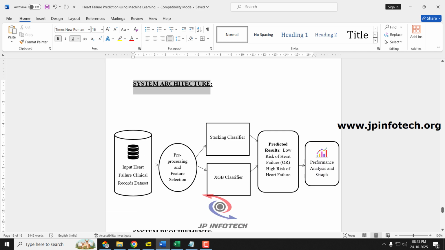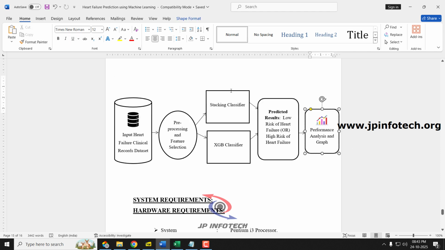Next, let us see the system architecture. This is the overall system architecture. Here the input is given as the heart failure clinical dataset records, and then it is pre-processed and feature selection is done, and then it is sent to the stacking classifier and XGBoost classifier models. The prediction result is shown as whether it is a low risk or high risk of heart failure, and finally we show the performance analysis and the graphs of the project. So this is the overall system architecture of the project.